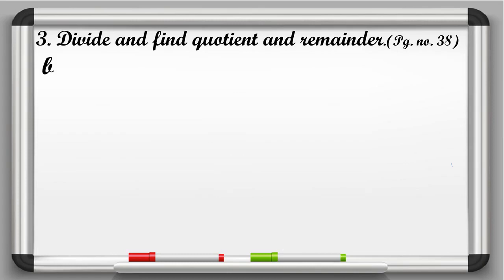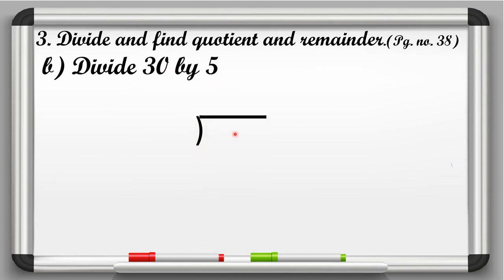Now in B part it is given divide 30 by 5. So here we know that 30 is the dividend and 5 is the divisor. So first of all we will write dividend here 30. And now we have to write divisor. So we will write divisor at the left hand side of dividend, 5. Now we have to speak the table of 5.